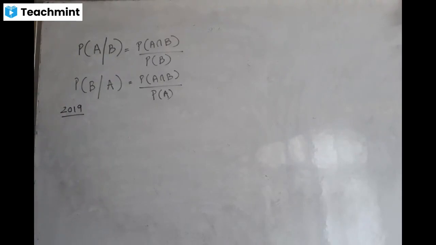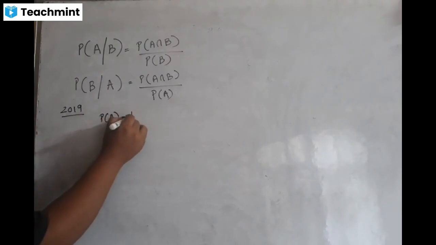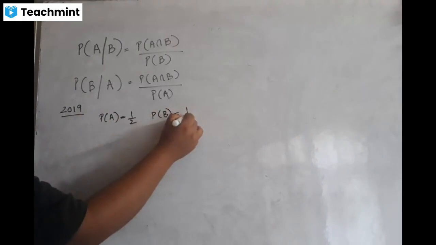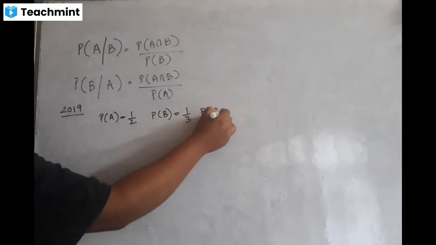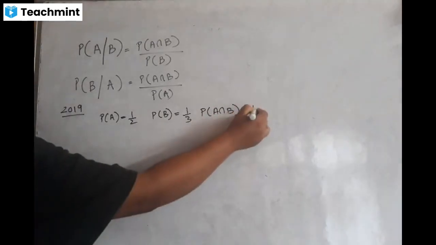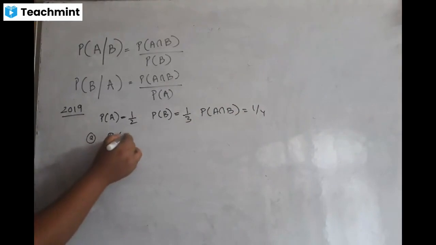If A and B are events such that probability of A is 1 by 2, probability of B is 1 by 3, and probability of A intersection B is 1 by 4, you had to find probability of A slash B.